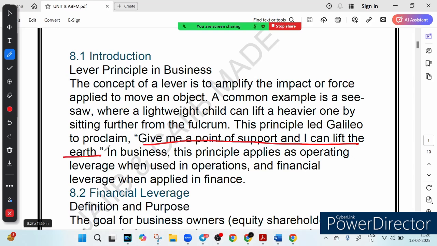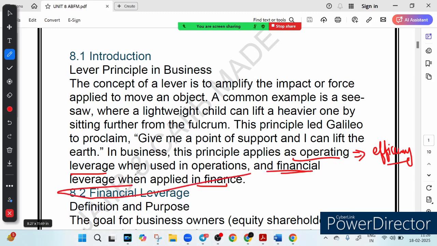Now imagine applying this idea to business, where we use operating leverage to boost efficiency, and financial leverage is used to multiply our profits.